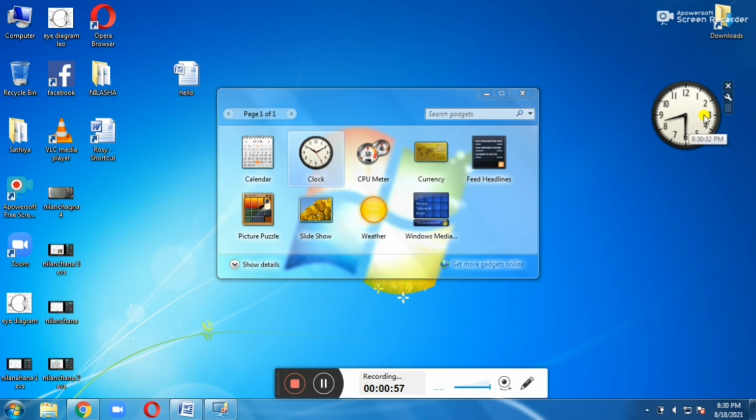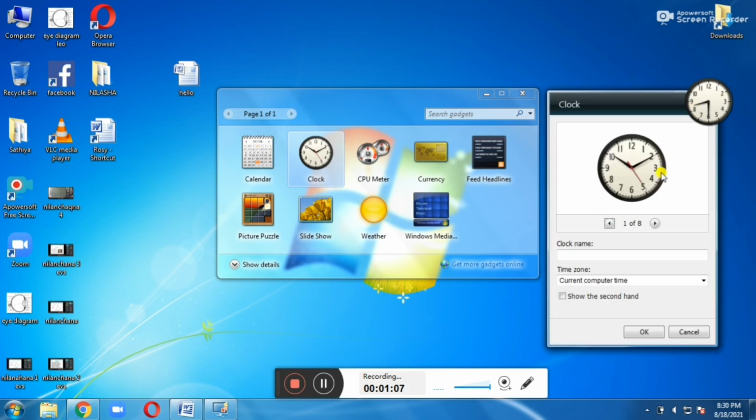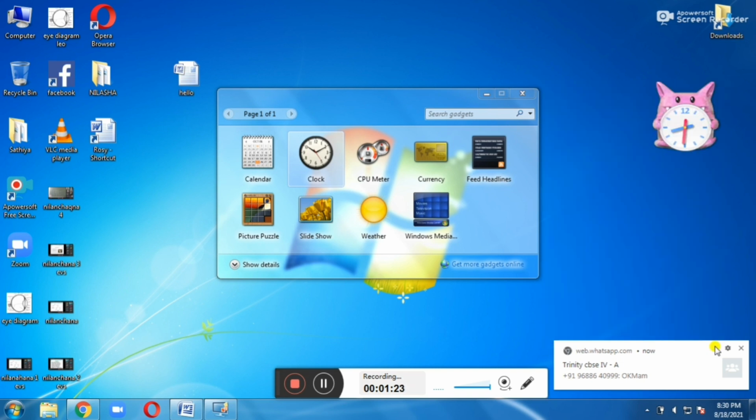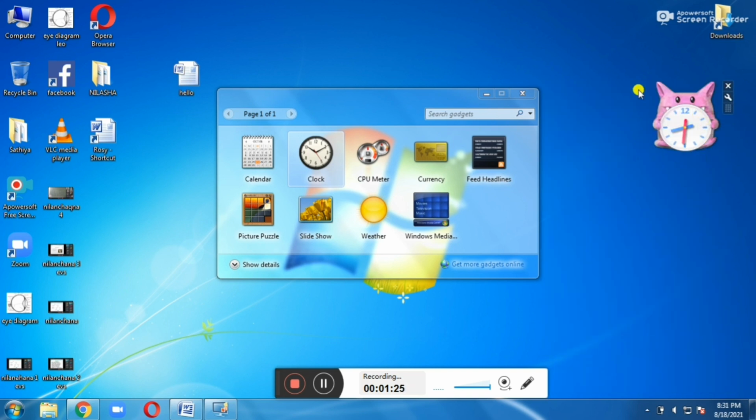Okay, I already told you we can change the clock's design also. For that you have to choose the options here and then change the clock designs. Here many types of designs are there. You have to choose any one. So I am going to choose this one and then click OK. The clock design is changed.